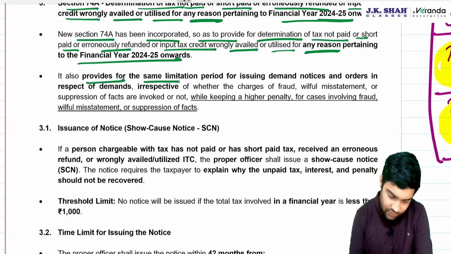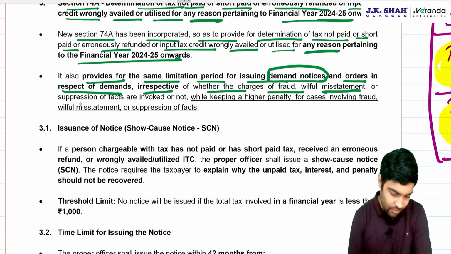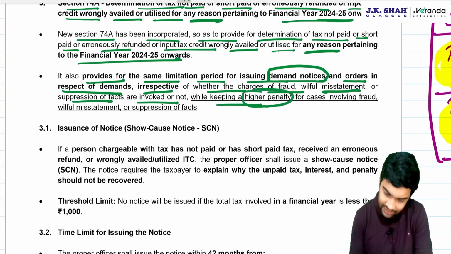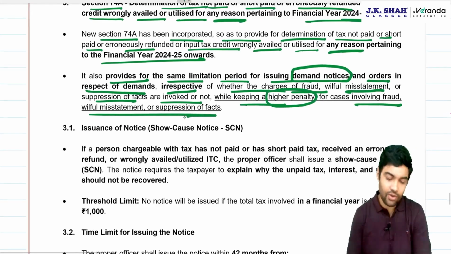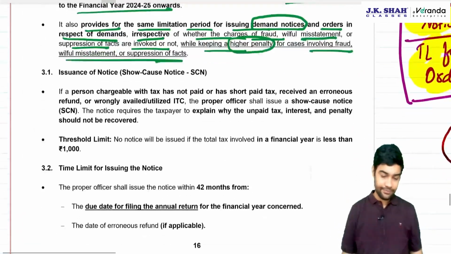It also provides for the same limitation period for issuing demand notice and orders in respect of demand, irrespective of whether the charges of fraud, willful misstatement, or suppression of tax are invoked or not, while keeping a higher penalty for cases involving fraud, willful misstatement, suppression of tax. So there's a higher penalty.